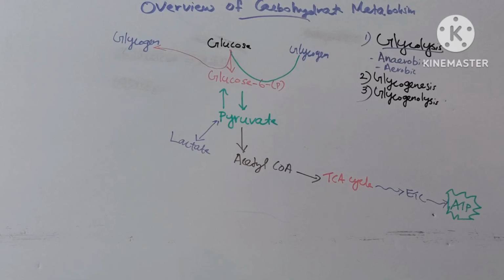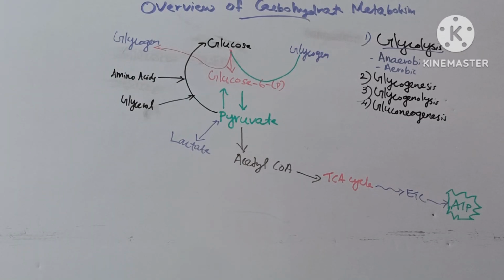Next metabolic pathway in carbohydrate metabolism is glycogenolysis, that is the breakdown of glycogen to form glucose. In fasting and starvation, under the influence of hormone glucagon, this glycogen is broken down to form glucose. This process is known as glycogenolysis.